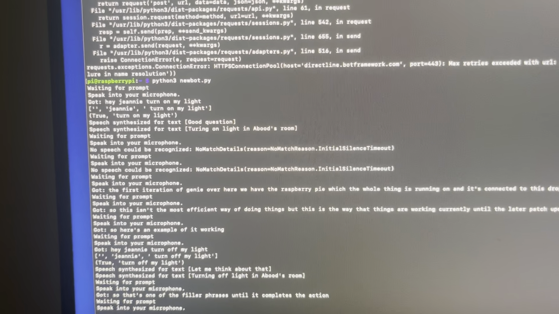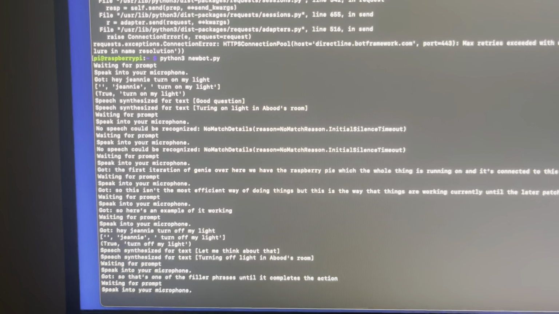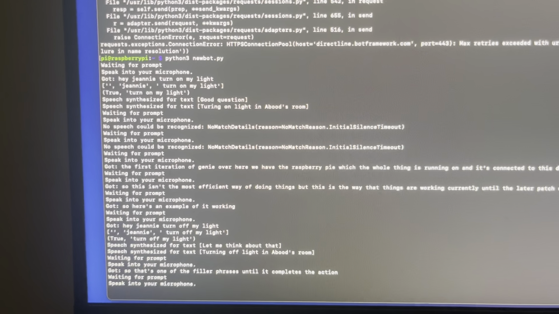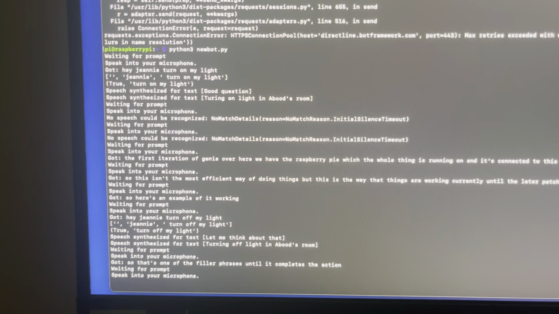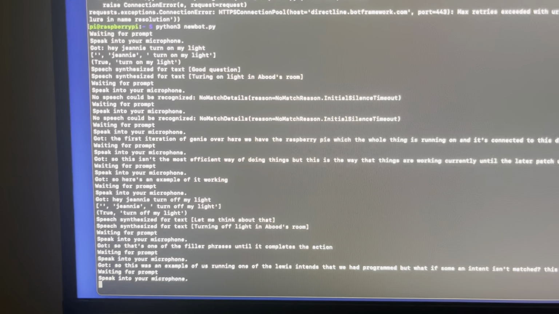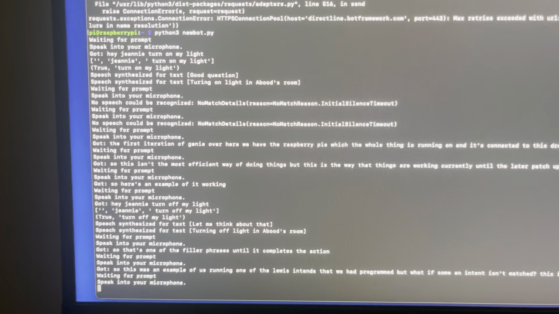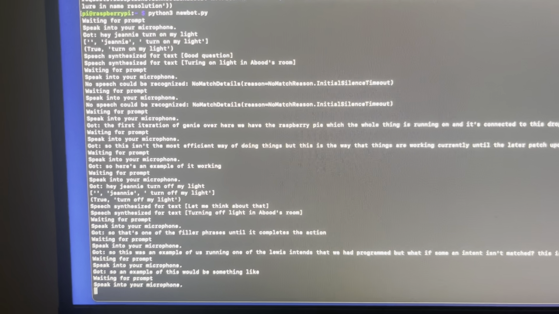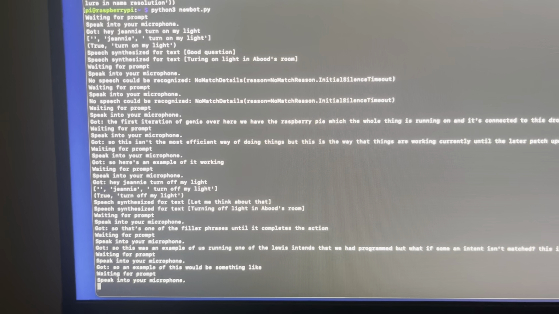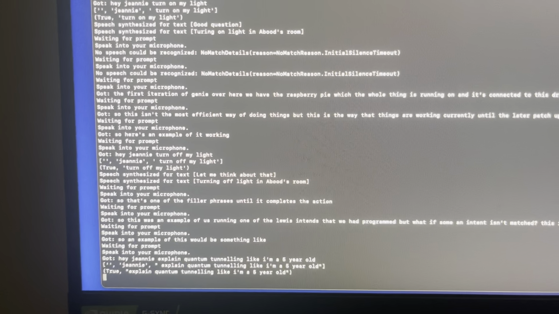But what if an intent isn't matched? This is when it gets parsed to OpenAI and the chat functionality that we've built there. So an example of this would be something like, hey Genie, explain quantum tunneling like I'm a 5-year-old. Good question.